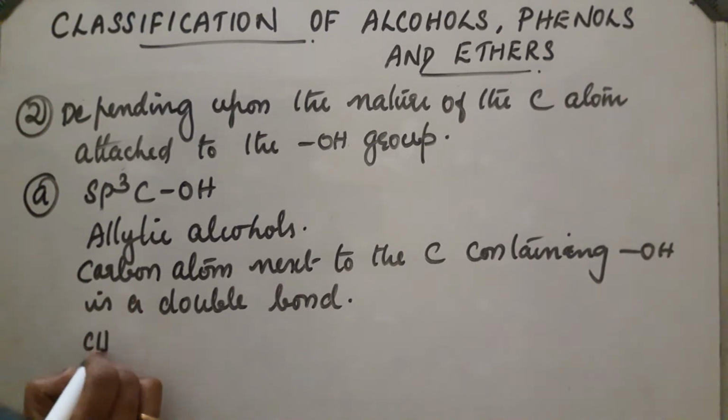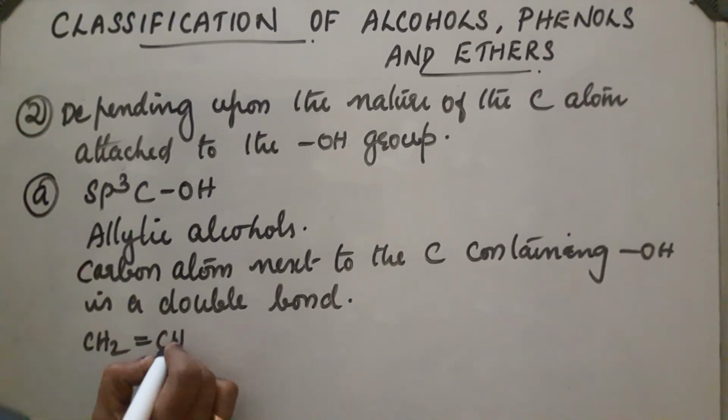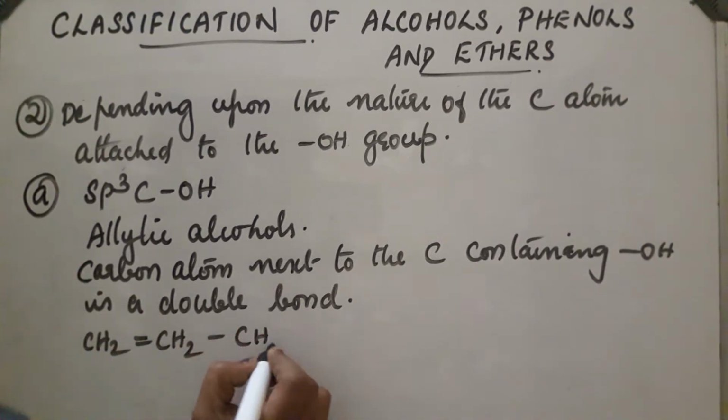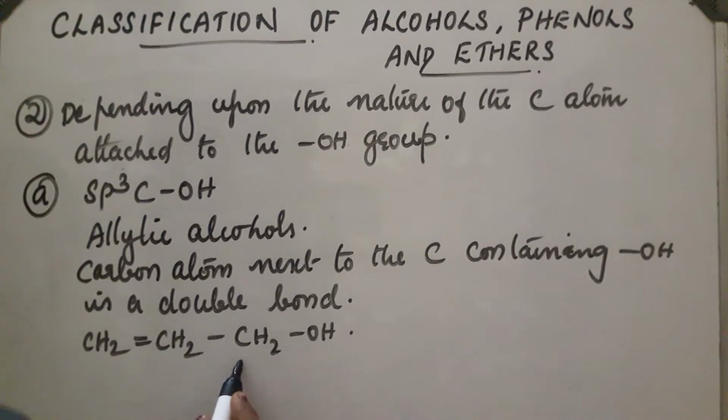Example, CH2=CH-CH2OH. This is an allylic alcohol. This may be primary, secondary or tertiary. If one hydrogen is replaced by an alkyl group, it is secondary. If two hydrogen atoms are replaced, it will get converted into tertiary. So this is about the allylic alcohols.